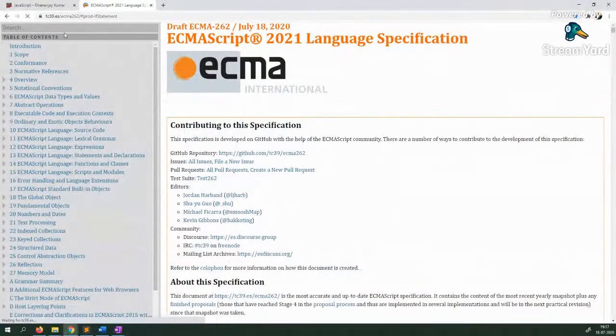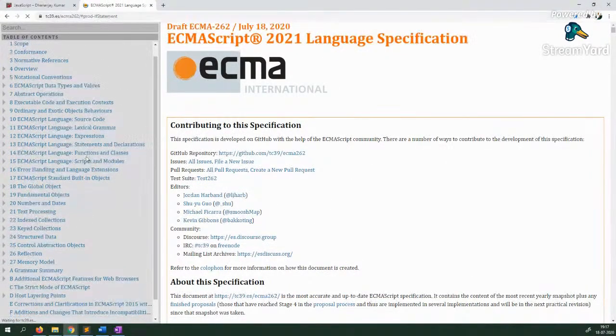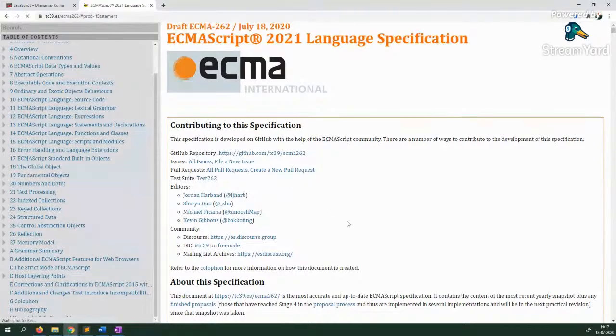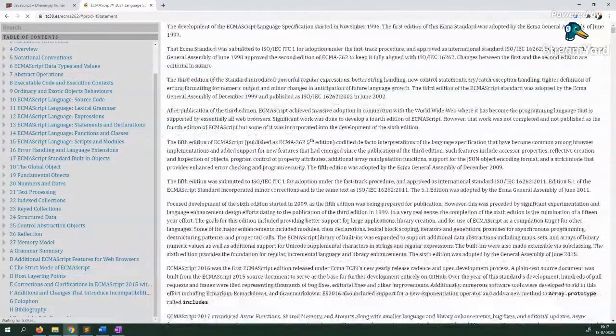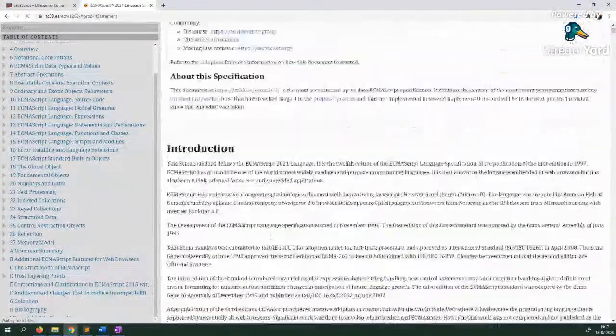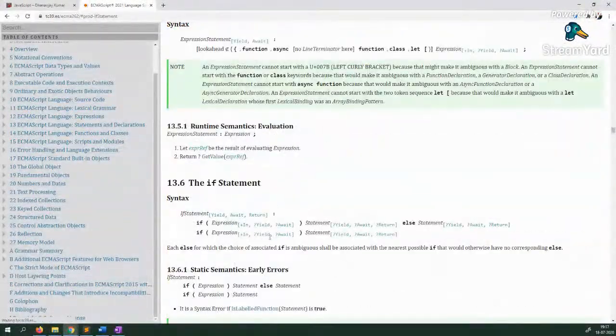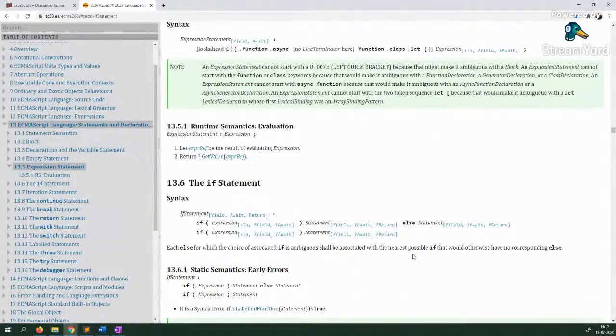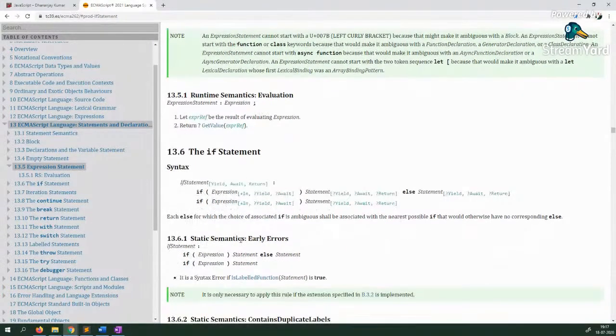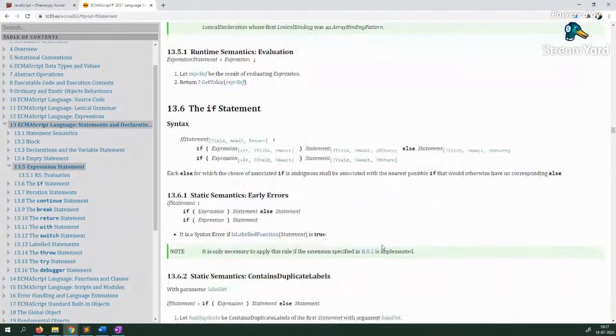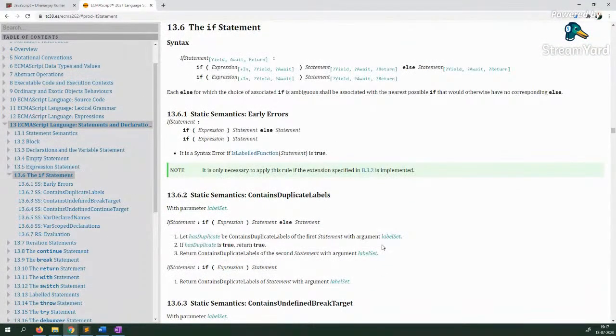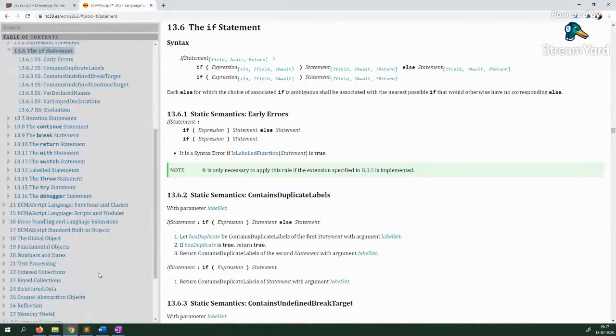So go to tc39.es and we'll share this URL, and here you can go and learn about everything you want to learn. This is the official spec document of JavaScript, and once you start making sense of this document, you will never have to guess anything in JavaScript. All right, so please try to understand this. Try to learn JavaScript from this document.